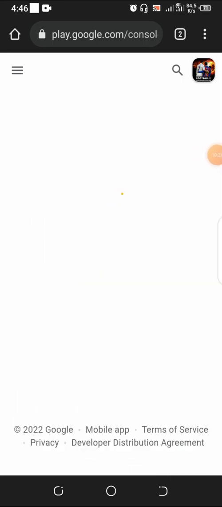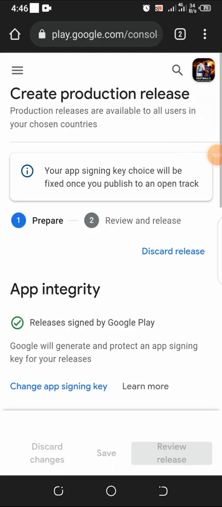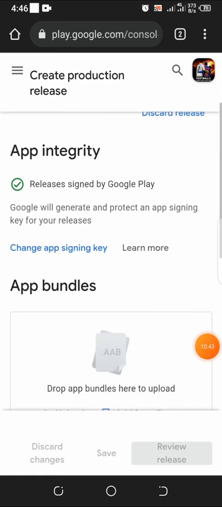All right, so the next thing is we are going to come up here and click on create new release. Create new release right here. So this is where we are going to upload our AAB file, the AAB file of our app.